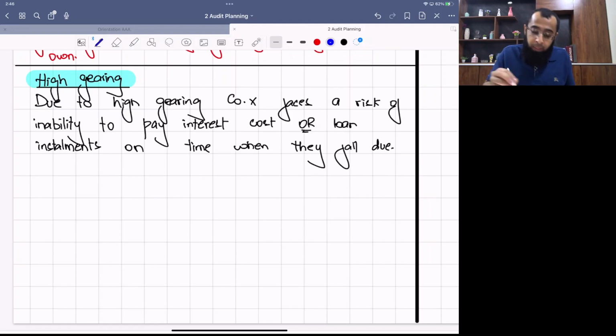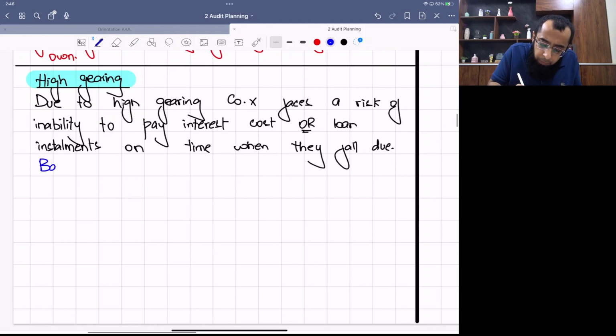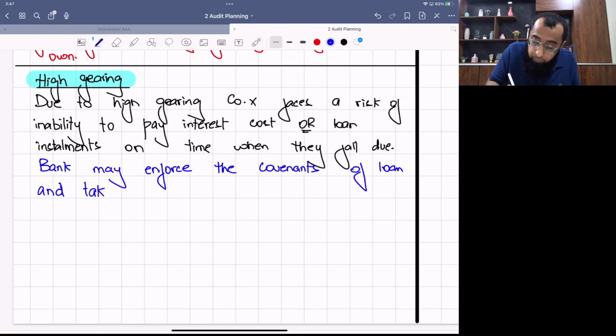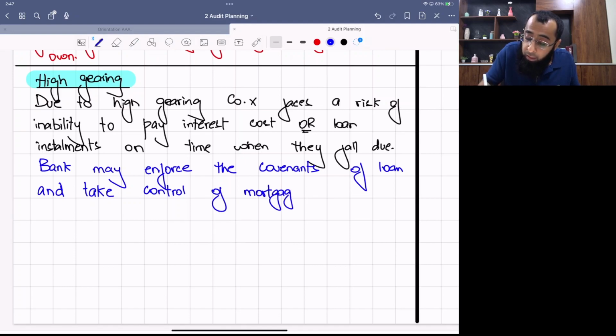This is your commercial acumen. Bank may enforce the covenants of loan and take control of mortgage assets if payments are not done on time.